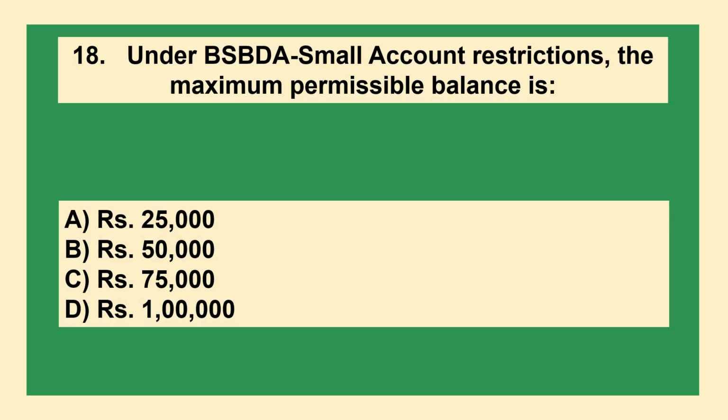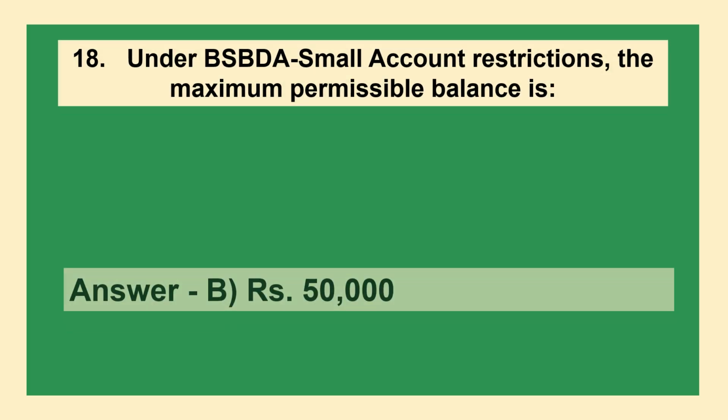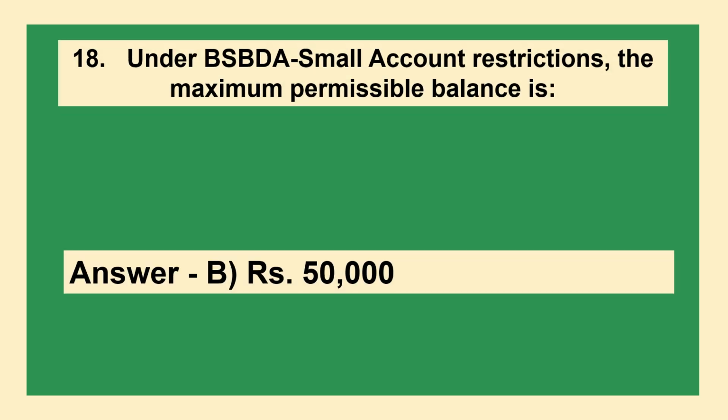Question. Under BSBDA small account restrictions, the maximum permissible balance is: option A, rupees 25,000; option B, rupees 50,000; option C, rupees 75,000; option D, rupees 1 lakh. Correct answer is option B, rupees 50,000.